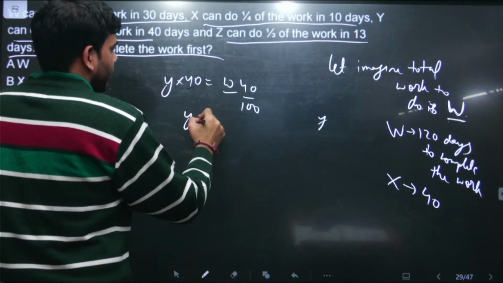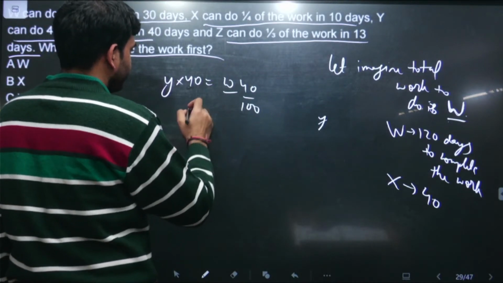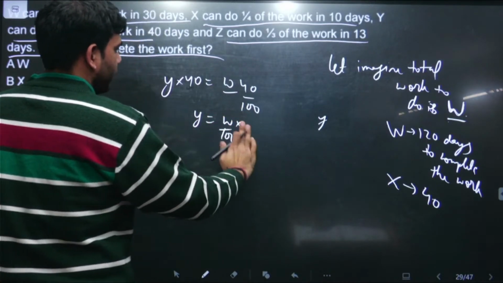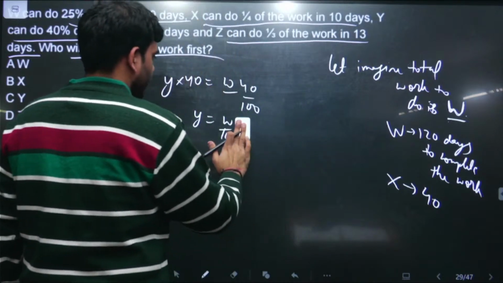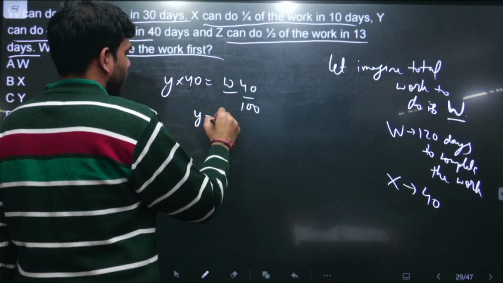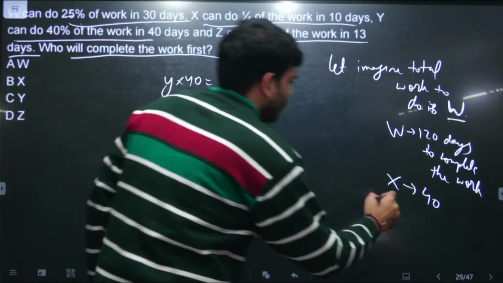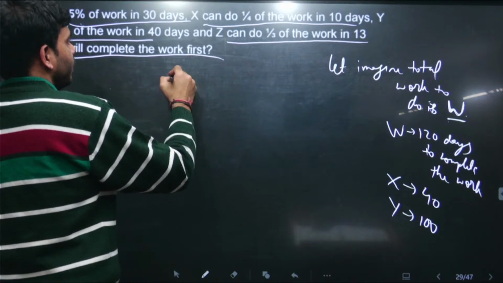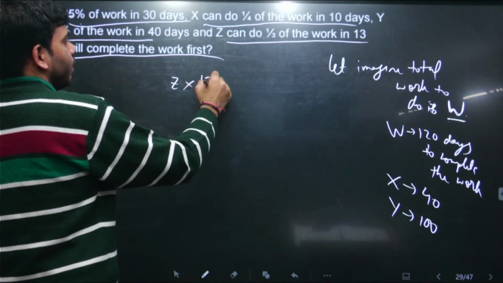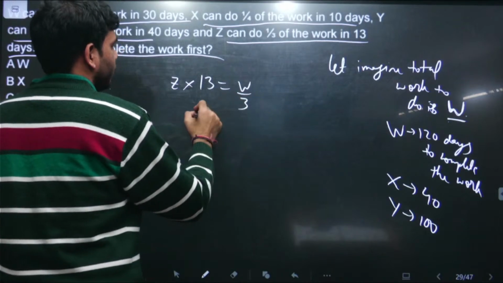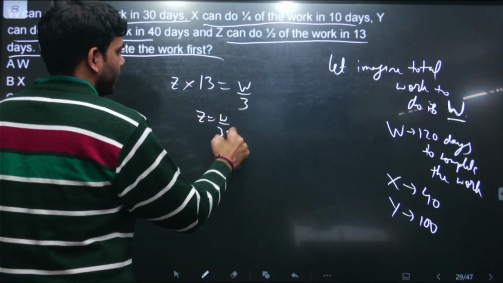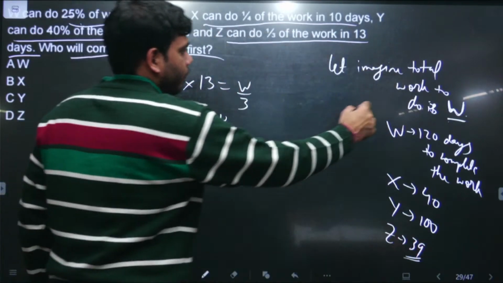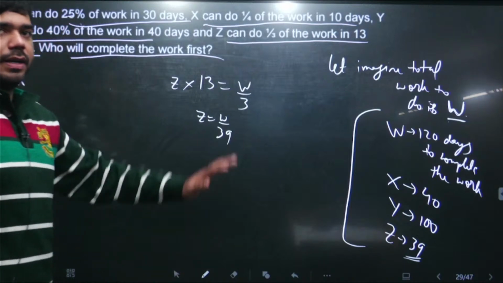It means it is coming out to be 100. Y is coming out to be W upon 100. So Y will be doing work for 100 days. And similarly Z will have to be doing work for 13 days to do this 1/3 of the work. So Z will take 39 days for completing all the work. This is the number of days the 4 people will be taking to complete a given assignment.